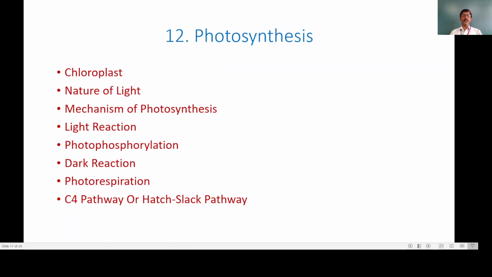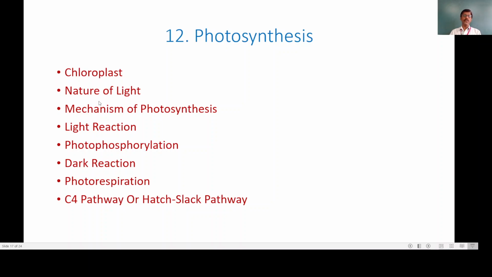Moving towards the next topic, this is our 12th topic, photosynthesis. All of you know that all green plants prepare or synthesize their own food with the help of chloroplast. In this topic, photosynthesis, we are going to study in detail the actual biochemical mechanism of photosynthesis. The entity responsible for photosynthesis is the chloroplast. We are going to see the structure of chloroplast.